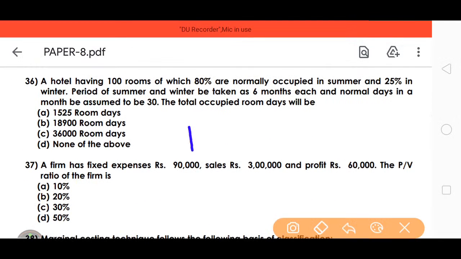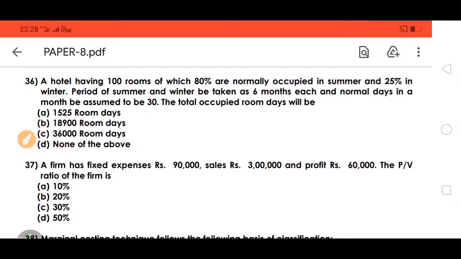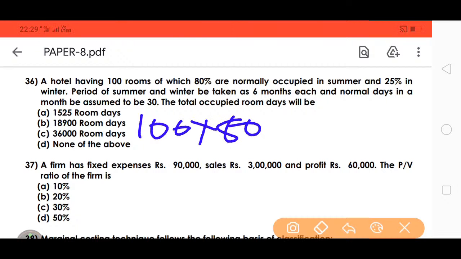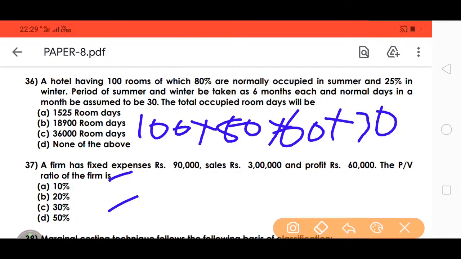A hotel having 100 rooms, of which 80% is normally occupied in summer and 25% in winter. The period of summer and winter is taken as 6 months each, and the days in each month are assumed to be 30. What is the total occupied room days? So we need to calculate here. Out of 100 rooms, 80% is occupied in summer and 25% in winter, for 6 months each, with 30 days per month. So 100 into 80% into 6 into 30.